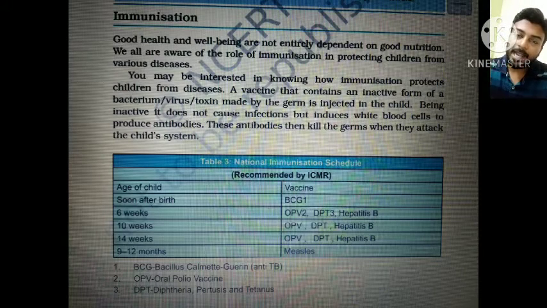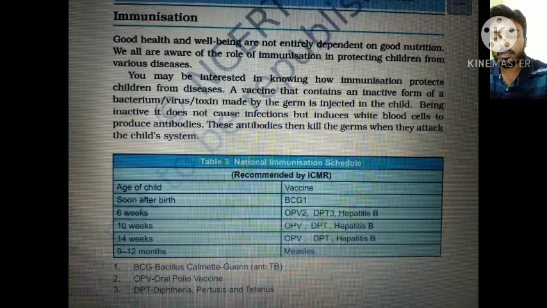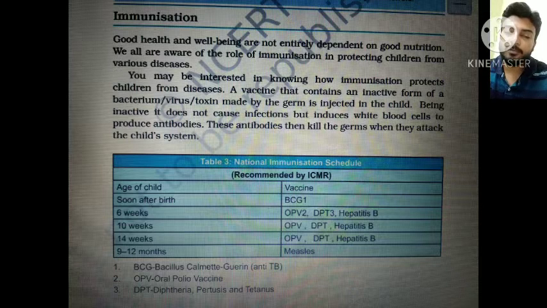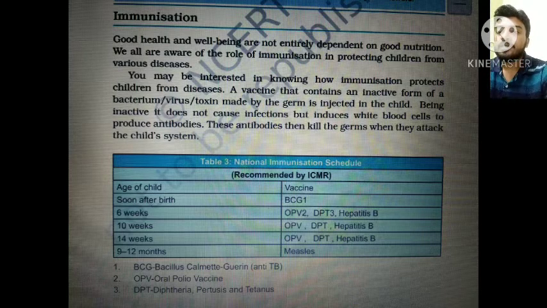So when that particular virus or bacterium attacks the child, the antibodies produced with the help of the injected vaccine can protect the child by killing those germs. This is the role of immunization, or the vaccines given to a child.